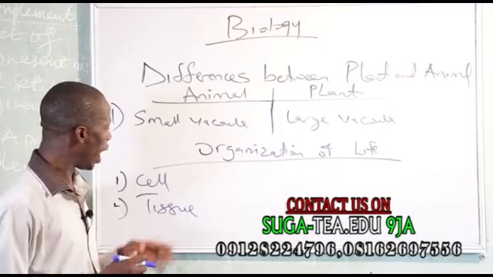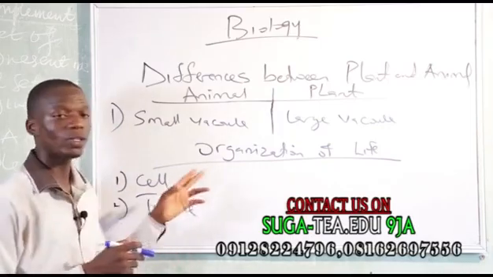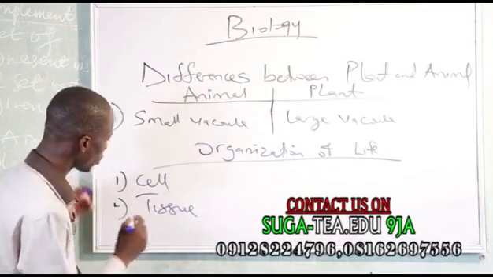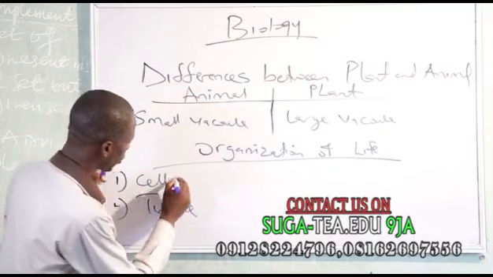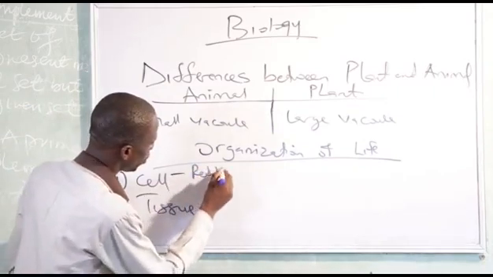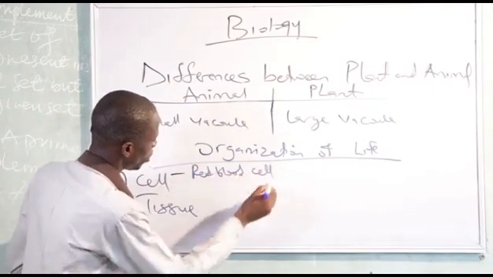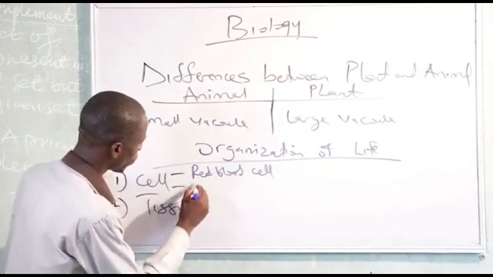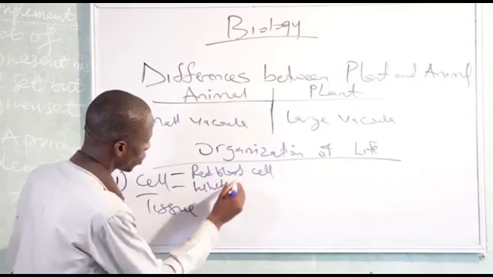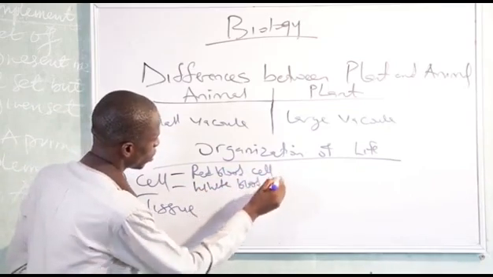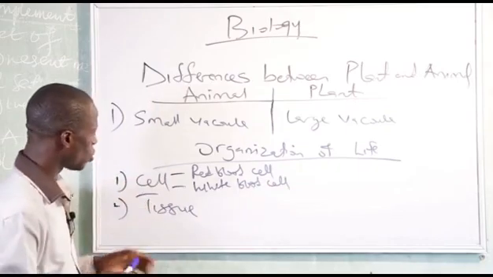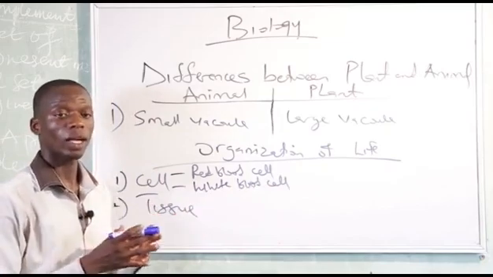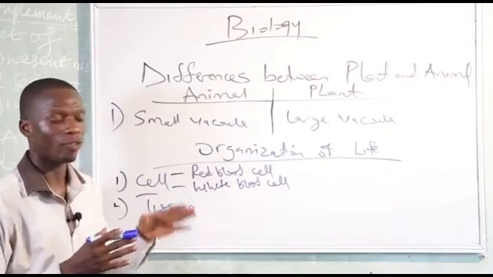Examples of cells are the red blood cell, that is the erythrocyte, and the white blood cell, the leukocyte. So tissues are combinations of cells which perform a particular function.